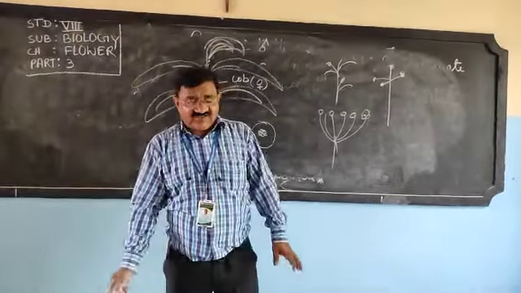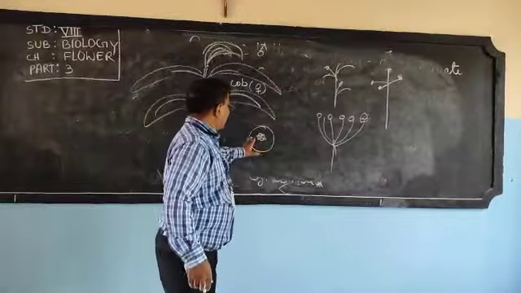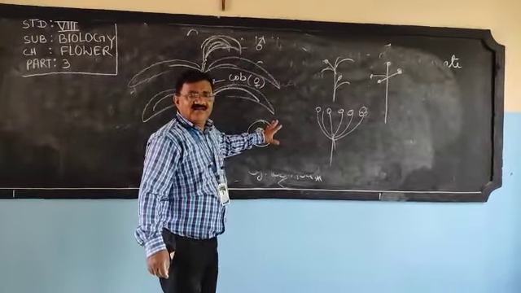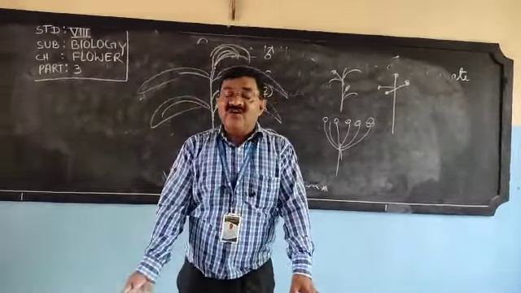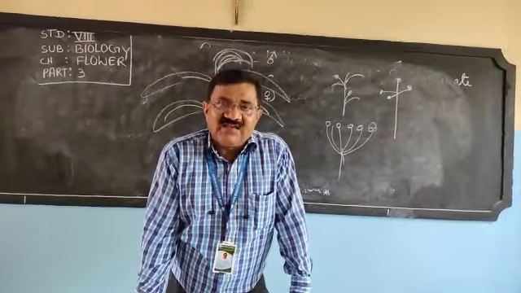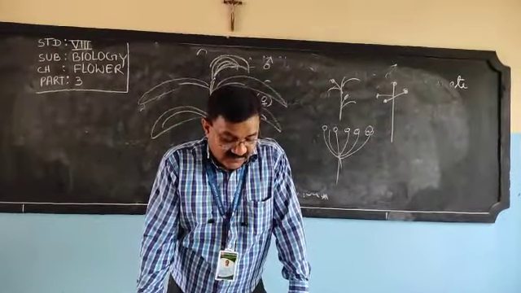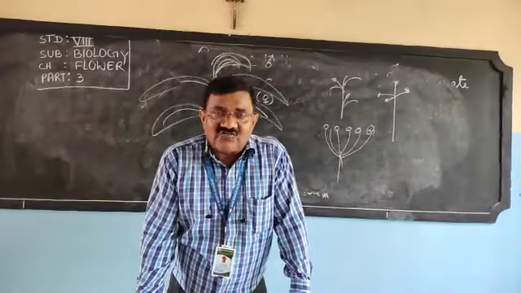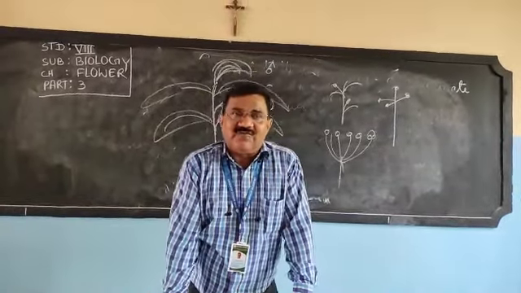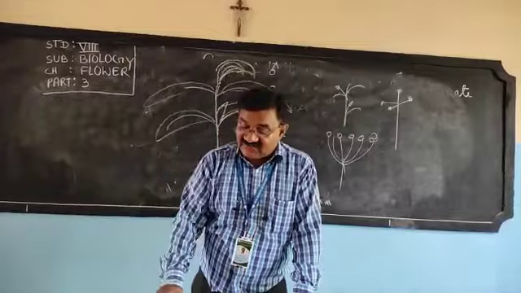It is not necessary that all ovules will be arranged the same way. The manner in which the ovules are arranged and attached to the wall of the ovary is called placentation.